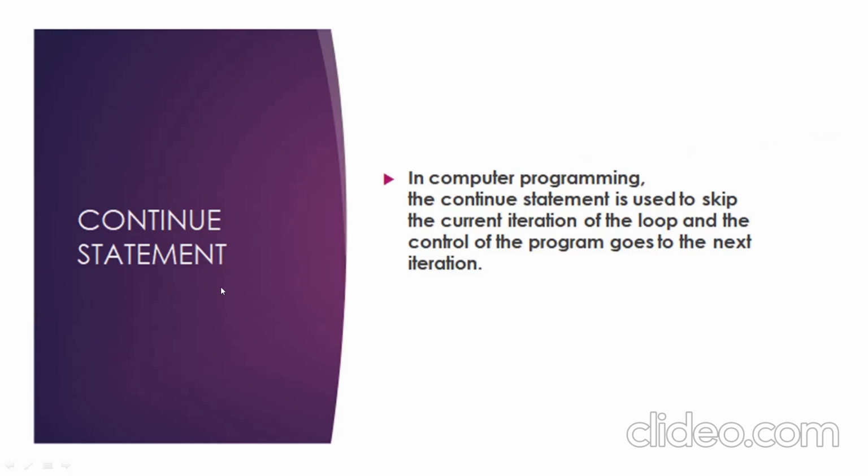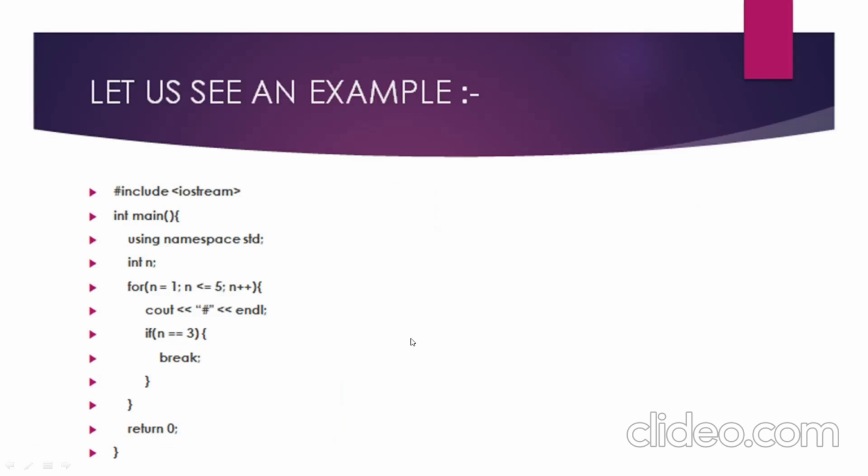So in this, first we have declared our variable n, and then we have applied a for loop. We have initialized the value of our variable to 1 initially, and then we have applied our condition that n should be less than or equal to 5, and then we have given our post increment operator, n plus plus.